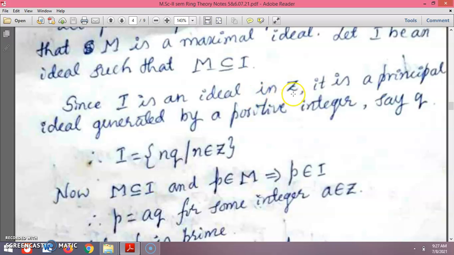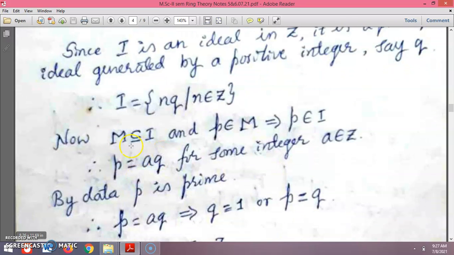Since I is an ideal in Z, it is a principal ideal which is generated by a positive integer, say q. This ideal generated by this positive integer q is nq, where n belongs to Z. Now m is contained in I, and p is a member of m. That means p belongs to I. So then p equals aq for some integer a in Z.